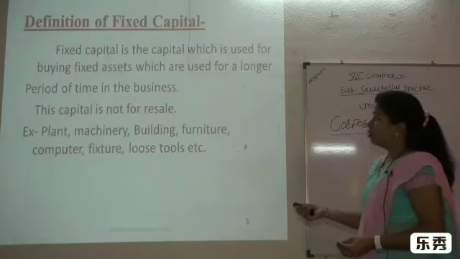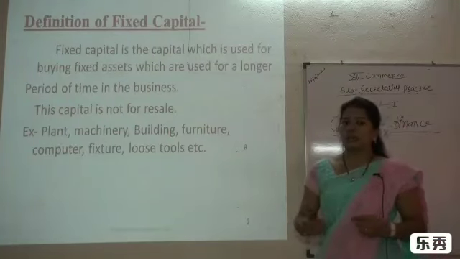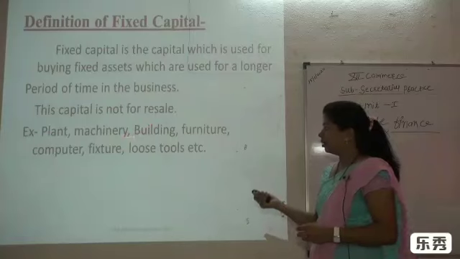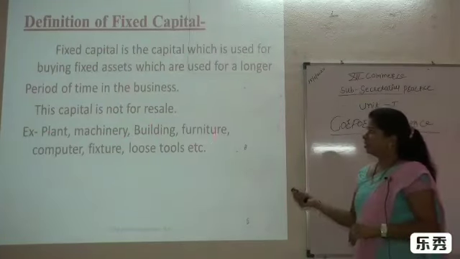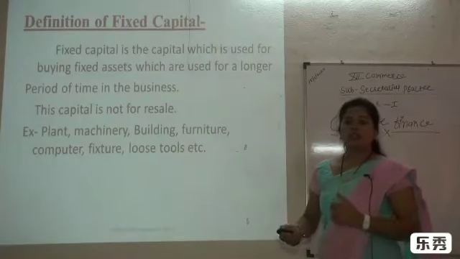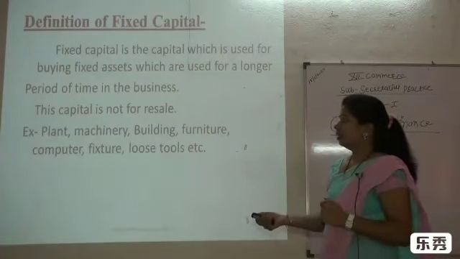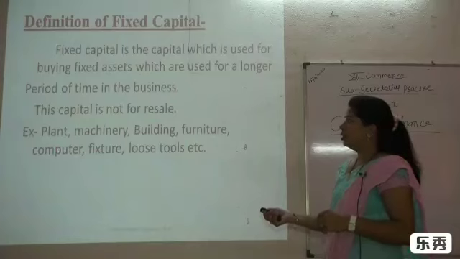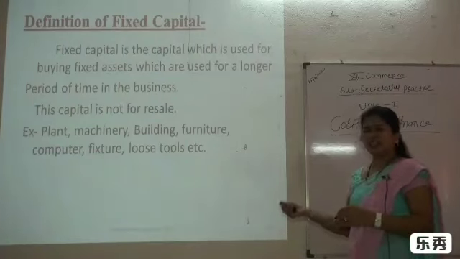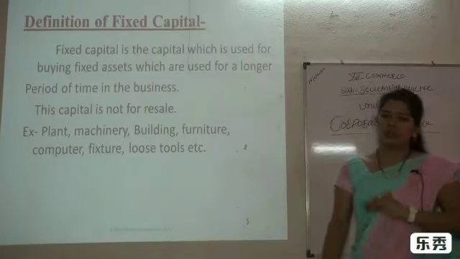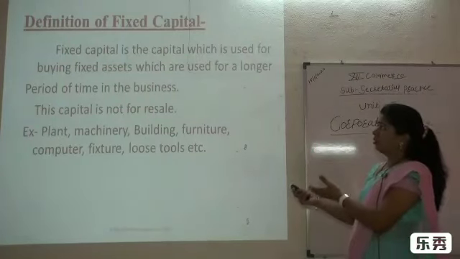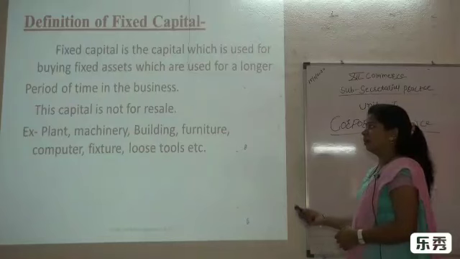Building, for when we establish the plant, we need a building. For the construction purpose we have to make more investment. Then furniture, definitely for the manufacturing unit we need furniture. Then computers for recent activity, fixtures, loose tools, all these are included in fixed assets, fixed capital. So we have to make investment. So this is nothing but the meaning of fixed capital.